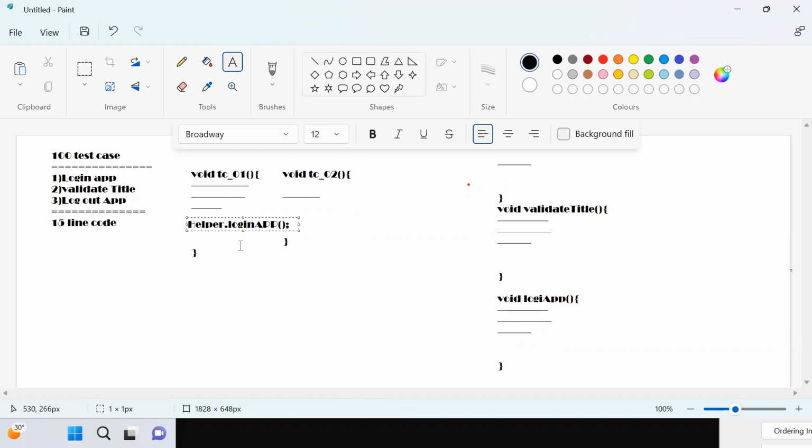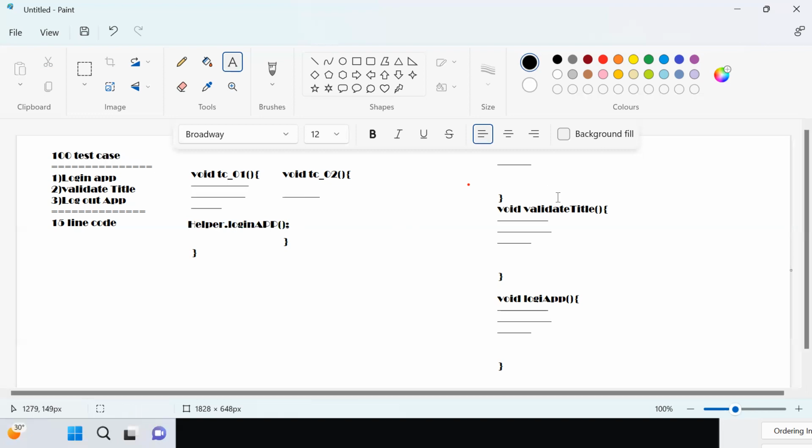In another test case, I can again write the same thing. So these 5 lines of code, I should not write in 100 test cases now, because I have implemented them inside this method block, and from the method block, we can reuse this. Hope you guys understand why we use methods. So this is your main job.